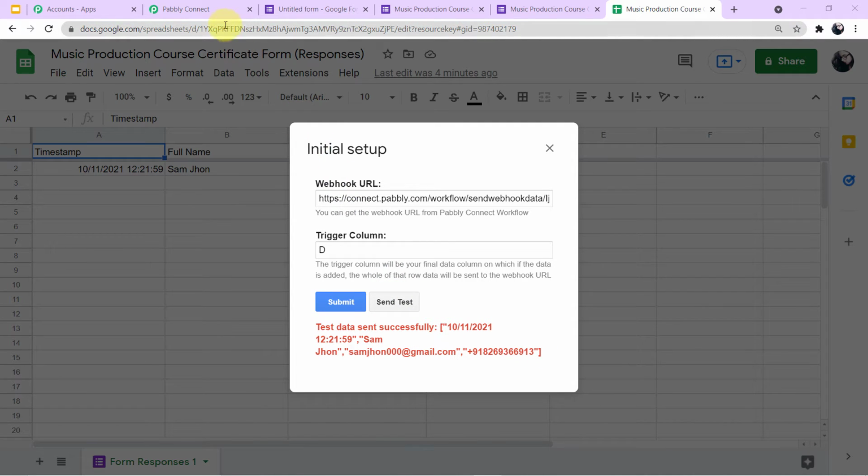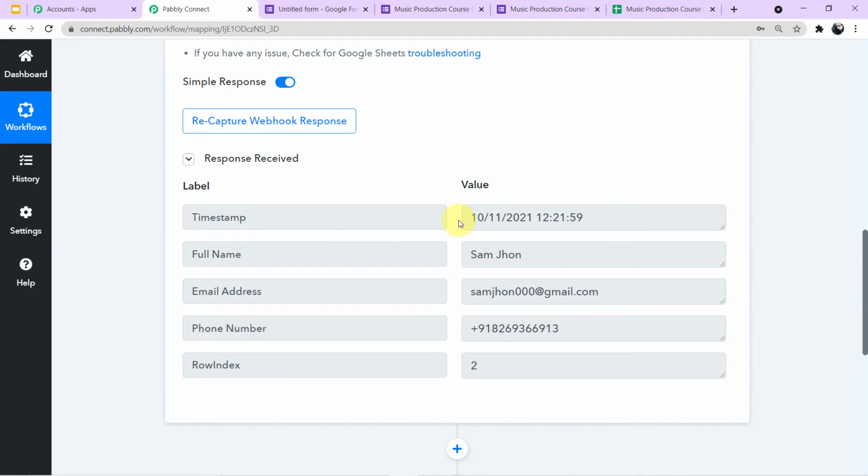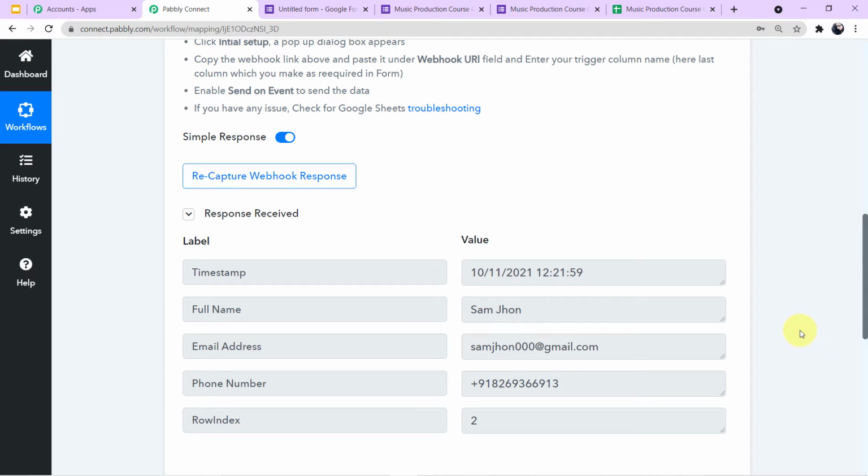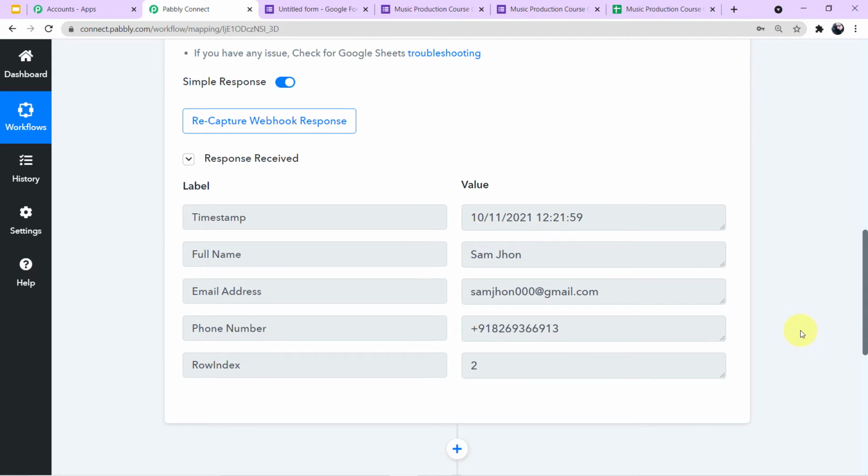Now let's go back to our Pabbly Connect account and we will see, yes, here the data has been successfully captured. You can see the name here, you can see the email ID and the number of the student. So we have successfully done our first step. We have successfully integrated Google Forms with Pabbly Connect. Now we will hop on to our second step.